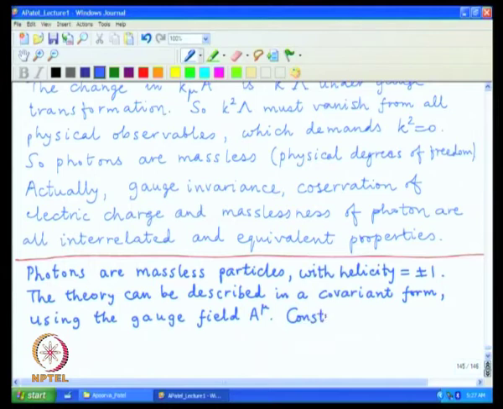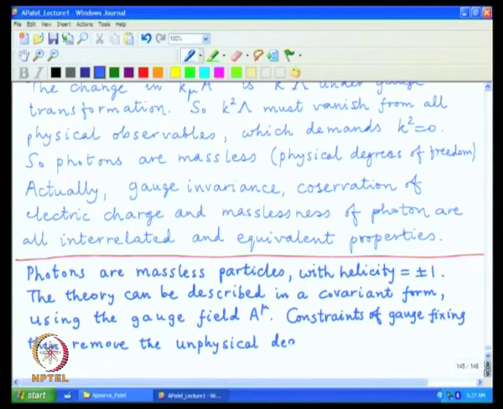So, the constraint of gauge fixing then removes the unphysical components, and that is the basis of the symmetry, which is referred to as a gauge symmetry.